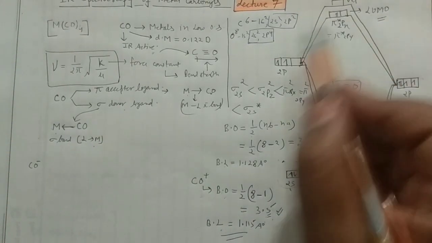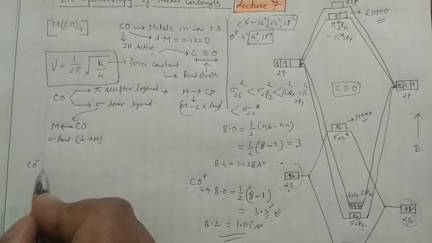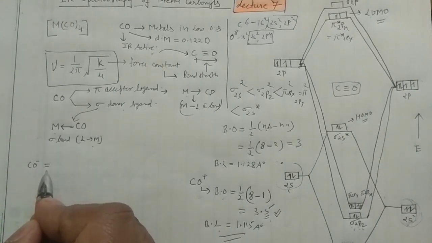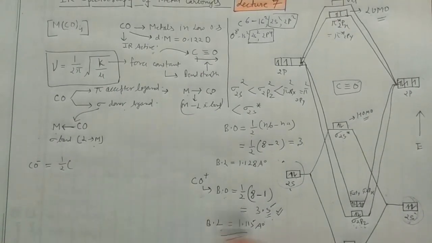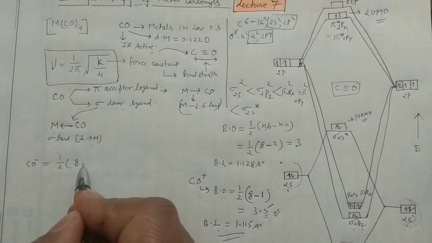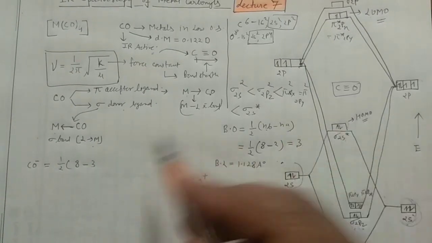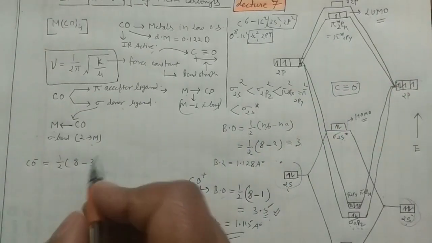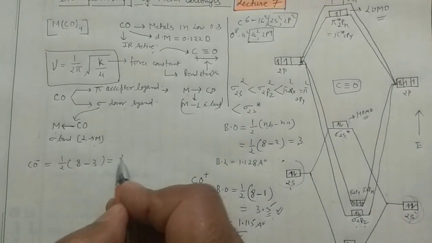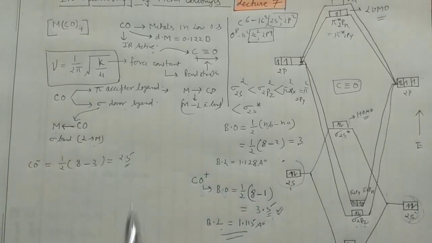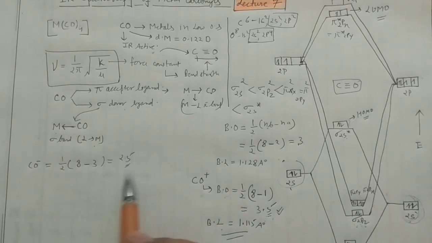Then the bond order is half of the number of bonding minus the number of anti-bonding. Two anti-bonding electrons were already there, and one is coming from the metal. So it will give you 2.5. In that case, the bond order decreases.